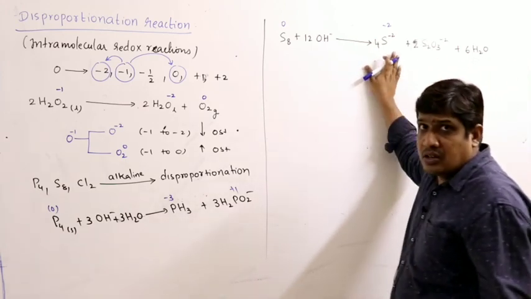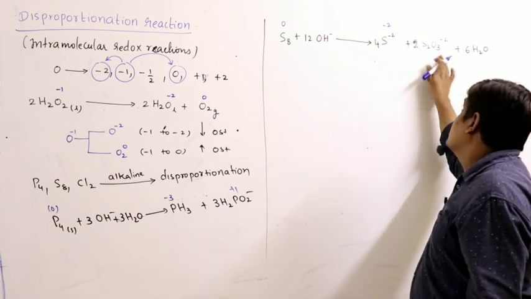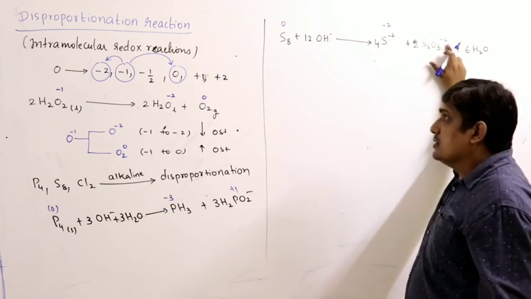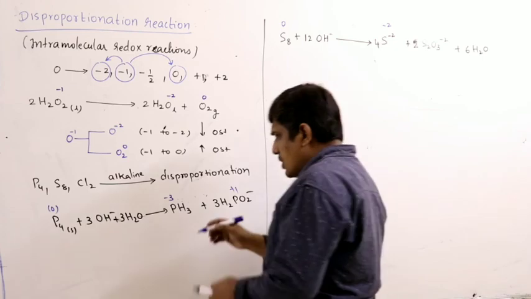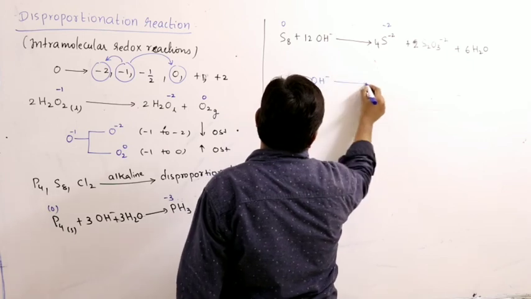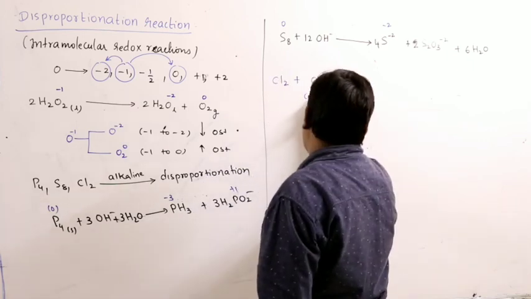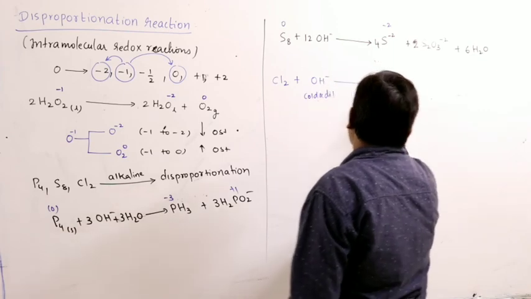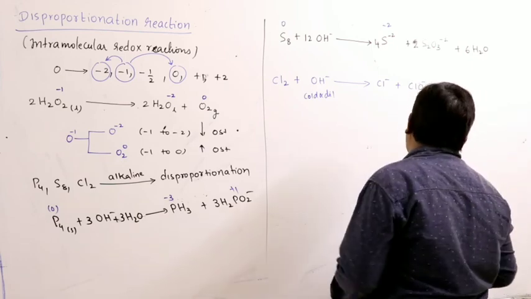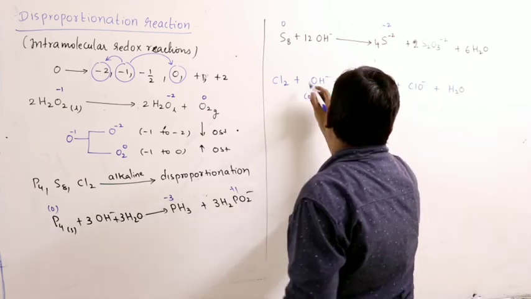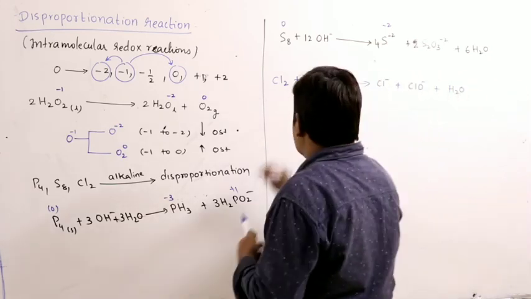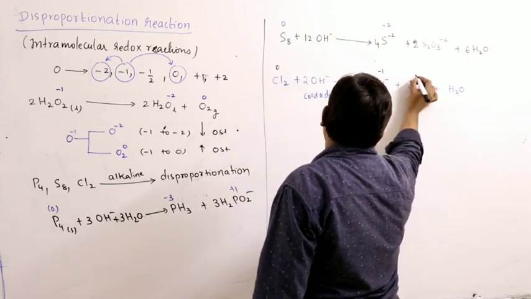Now I think you know how to find the oxidation state. If it is an ion, the sum of the oxidation states of all atoms must equal the charge of the ion. Using that formula you can find it. You can write it for chlorine also. Chlorine in the presence of OH minus, cold and dilute, gives Cl minus, ClO minus, and of course water. So chlorine is 0, here it is -1, here it is +1.